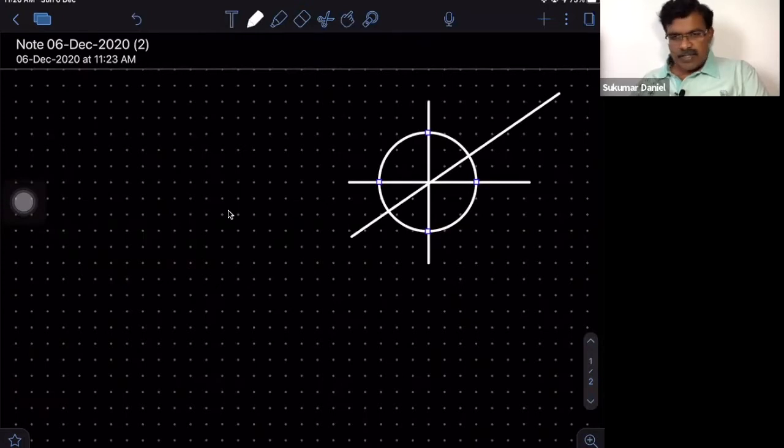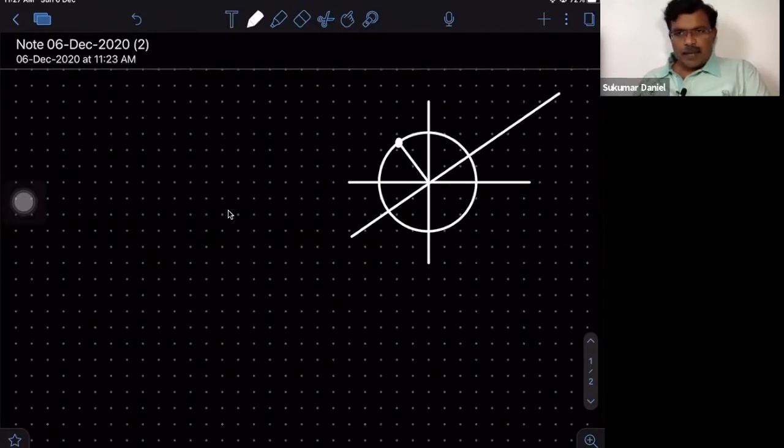At least picture-wise, it tells you that I can consider a vector on this unit sphere, if the radius is 1, which is 1 unit away. So I can get such a thing.